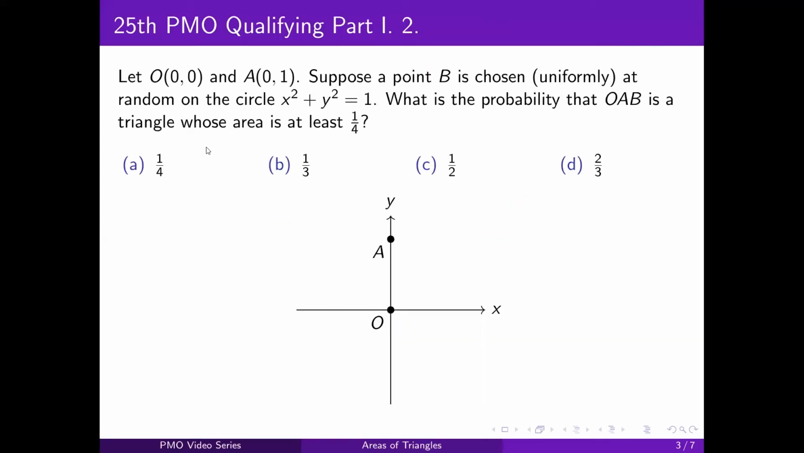Now, let's see how we can use this theorem to solve a problem from the 25th PMO qualifying stage, number 2. Let O and A be those defined points. So O is at (0, 0), and A is at (0, 1). Suppose a point B is chosen uniformly at random on the circle x squared plus y squared equals 1. What is the probability that the triangle formed will have an area of at least 1/4?